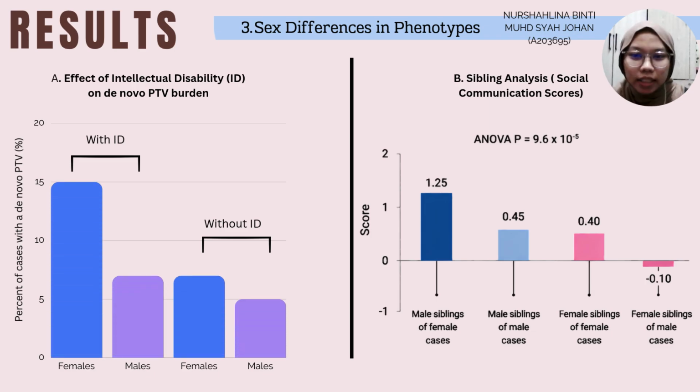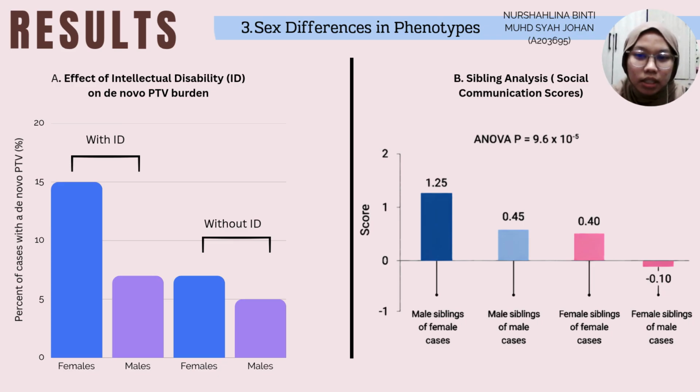Third, the study found that intellectual disability influenced sex differences in genetic burden. Autism cases with intellectual disability had a higher de novo PTV burden than cases without intellectual disability. For example, in the SSC cohort, autistic females with ID showed the highest burden, around 15%, while males were around 7%. This showed that ID is strongly linked with damaging de novo variants.